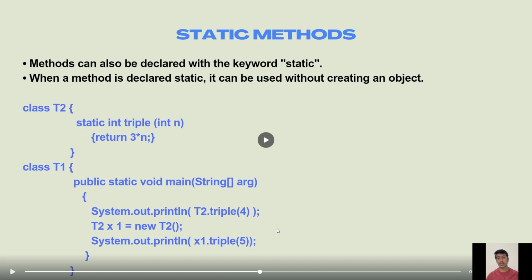Next we will move to static methods. Methods can also be declared with the keyword static. When a method is declared static, it can be used without creating an object. So I have created a class T2 over here with static int triple(int n), which returns 3 times n. And here is the class T1 with the main function, and it will print T2.triple(4). So it is a static method.